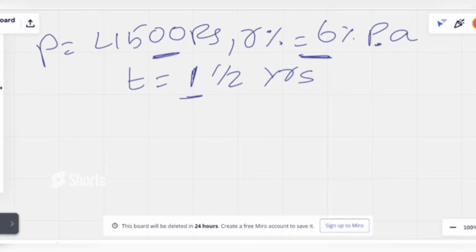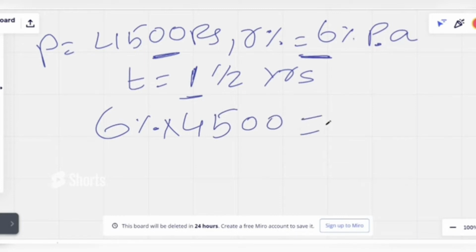So let's see. For 1 year, it is easy to calculate: 6% of 4,500 is going to be our interest for the first year, right? Let's take it as 45,000, so it will be more clear for us. What is the 6% of 45,000?